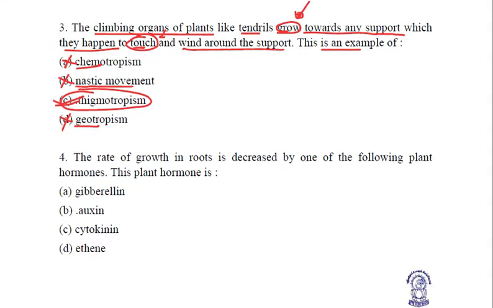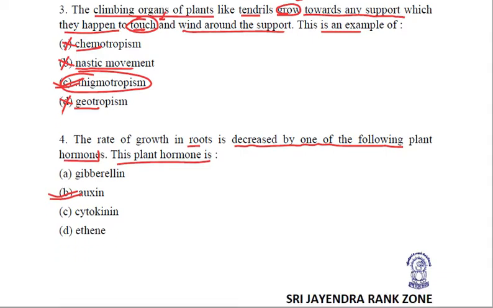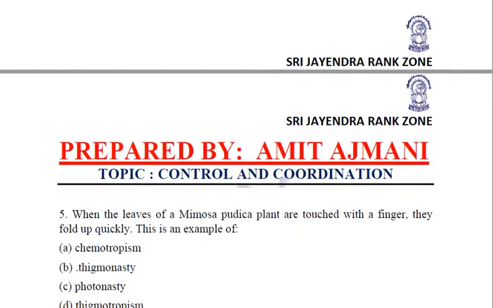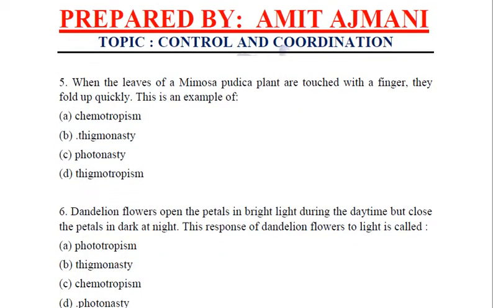Let's see the next question. The rate of growth in roots is decreased by one of the following plant hormones, and this plant hormone is auxins. We have done in the previous class that auxins decrease the rate of growth in the roots, right? So the correct answer is auxins. Coming to the fifth question.